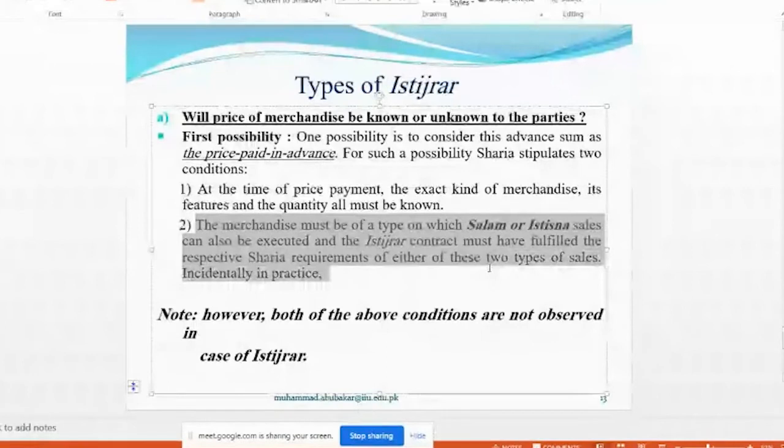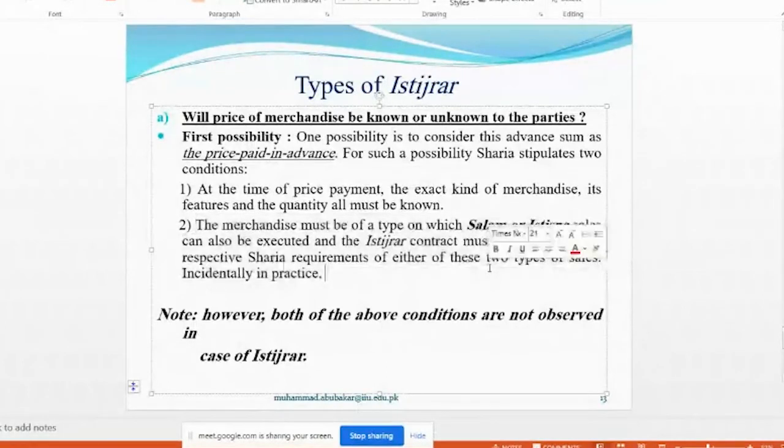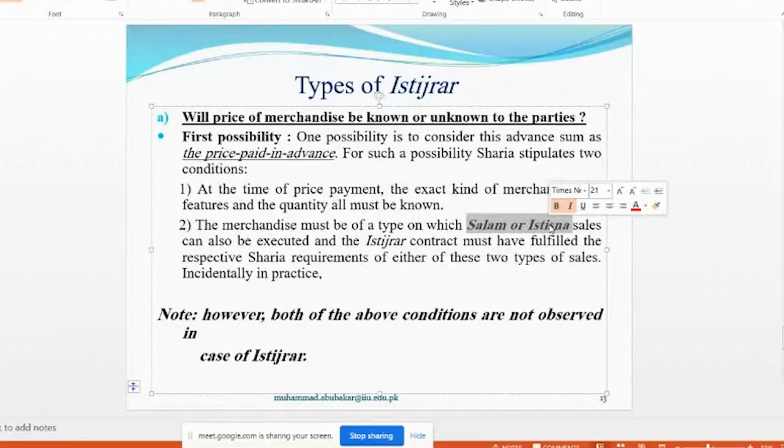Incidentally, in practice. So, the second thing: in this case, the first possibility, istijrar will be considered only on those types of goods where salam or istisna is permissible. For example, animals cannot be sold on istijrar basis in case of price paid in advance.